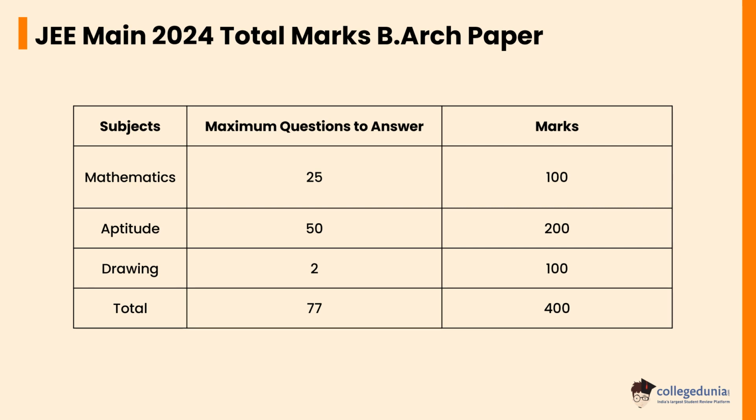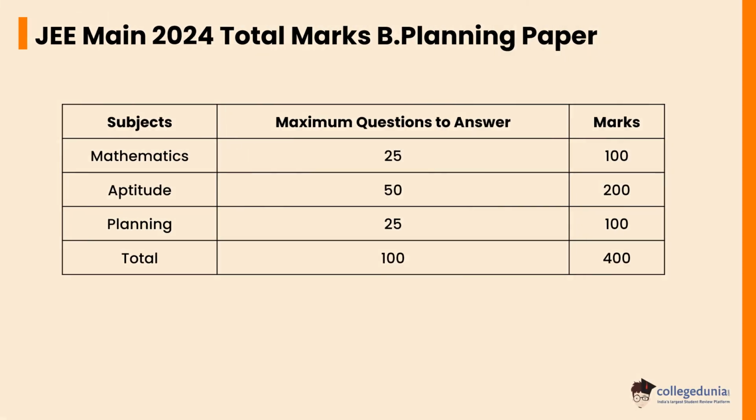Let's check the JEE Main 2024 total marks for the B Planning paper. In mathematics, 25 maximum questions to answer with total marks of 100. In aptitude, 50 maximum questions to answer with total marks of 200. In planning, 25 maximum questions to answer with total marks of 100.